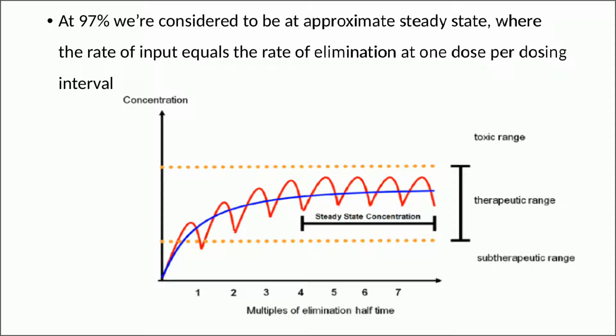The red line indicates the concentration of drug in the blood after each individual dose. So initially the rise in blood concentration is very sharp, and once the steady state is achieved, a constant concentration of drug is observed in systemic circulation.